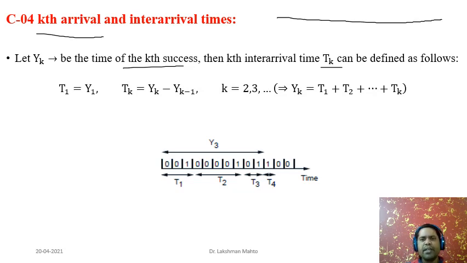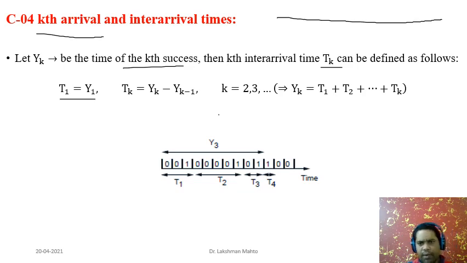T1, the first inter-arrival time, is defined by the first success, so simply T1 equals Y1. Tk is the number of trials needed to get the first success after the (k minus 1)th arrival.